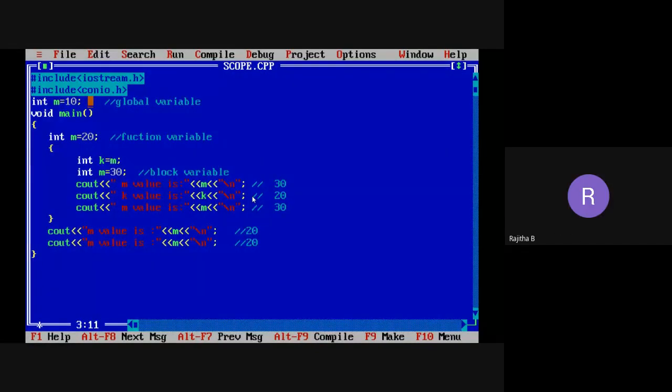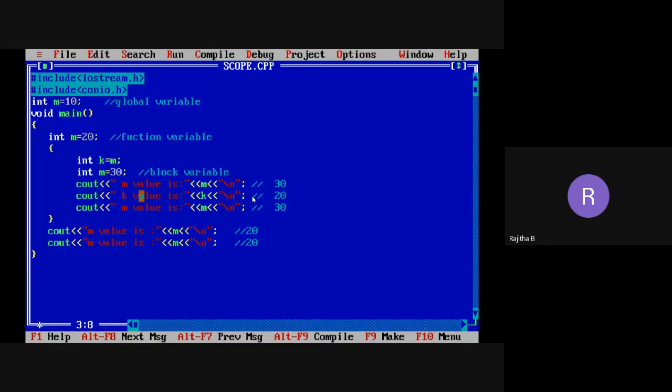I want to get that output within the main function. How to get the 10 variable value within the main function? I want to take a cout statement. Every time we are taking the cout m value, we are getting either 20 or 30, based on the block variable or the function variable. But I want to get the 10 value, the global variable value. That is possible with the scope resolution operator.